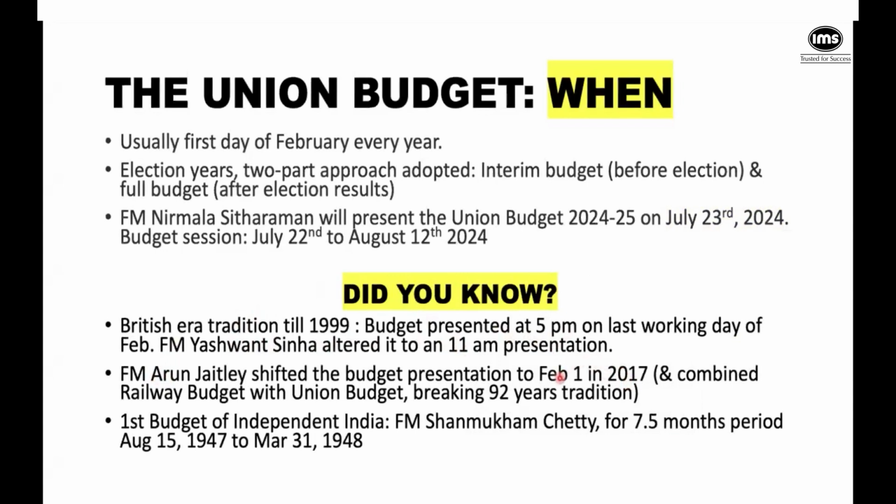And earlier we used to have the railway budget separate from the union budget, and that went on for 92 years. Again in 2017, there was a break away from tradition, and the railway budget is now along with the union budget. Can I ask you guys, why was the railway budget consolidated with the main budget? Why did we stop keeping the railway budget separate from the main budget? Any ideas?